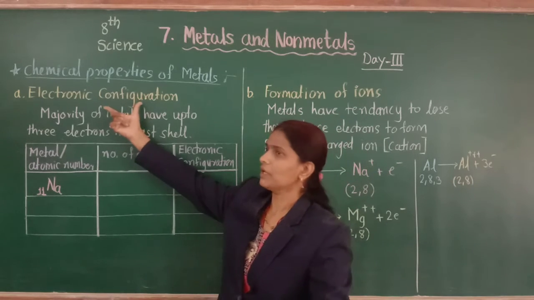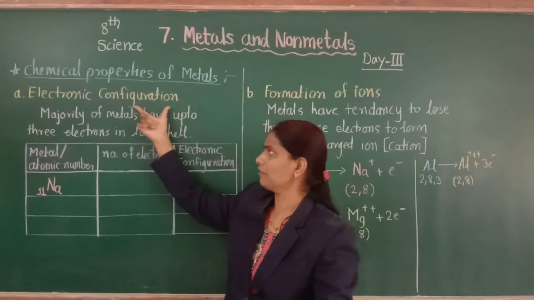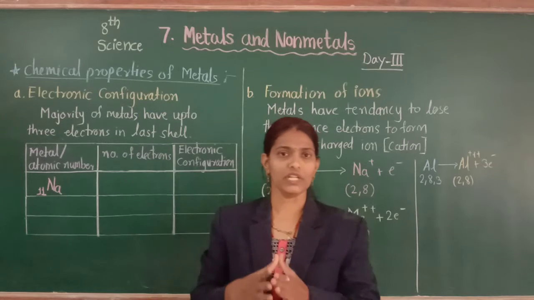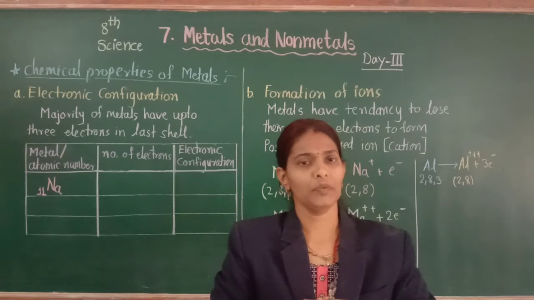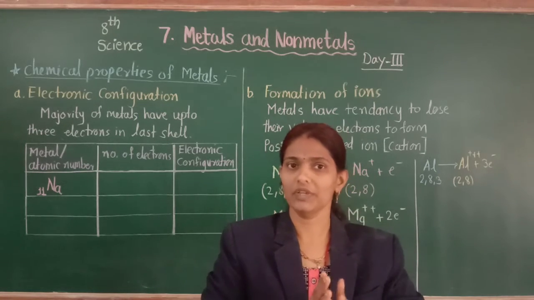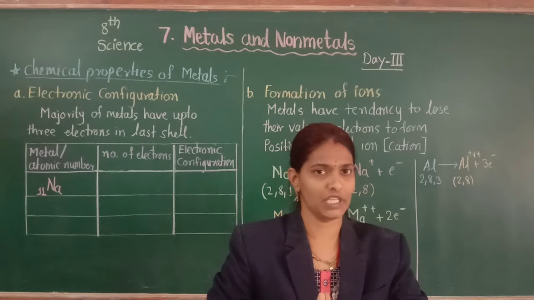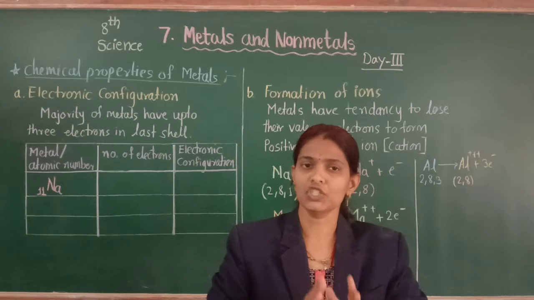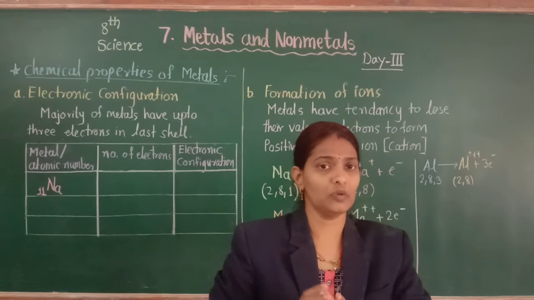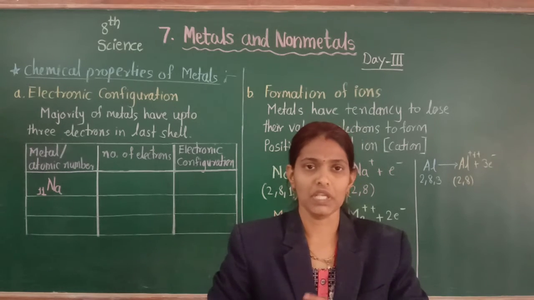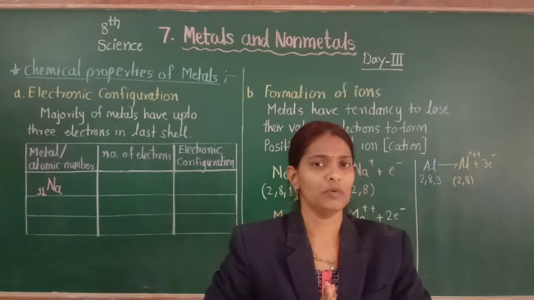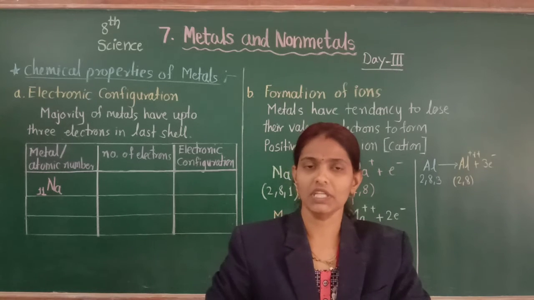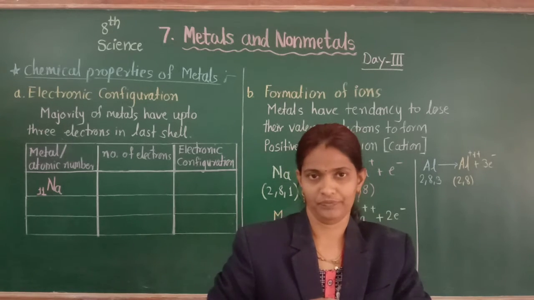The first chemical property of metal is electronic configuration. We know what electronic configuration is; in the previous chapter we discussed it. What is meant by electronic configuration? The distribution of electrons according to shell. It means the shell-wise distribution of electrons is nothing but electronic configuration.